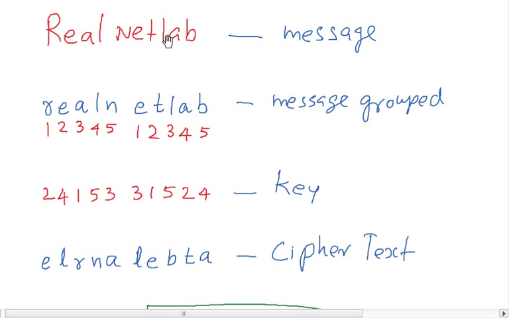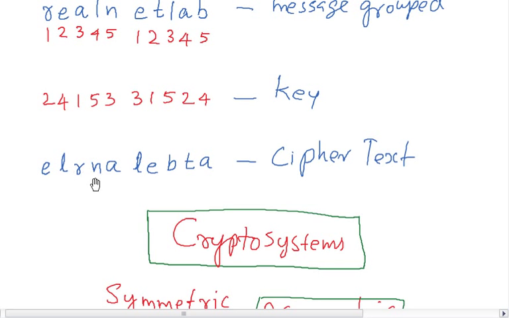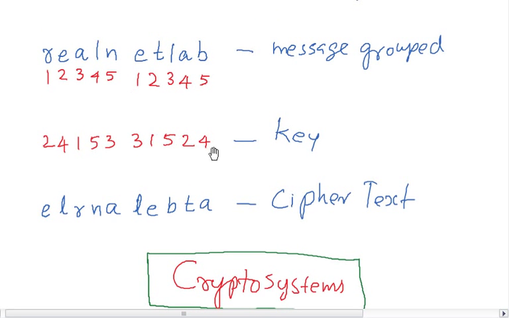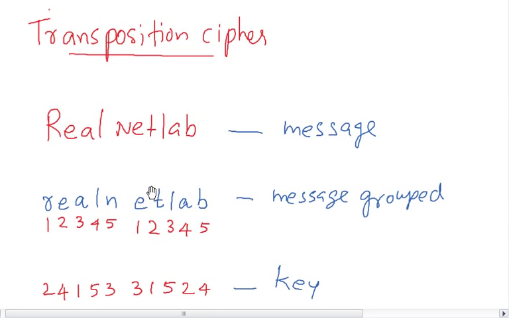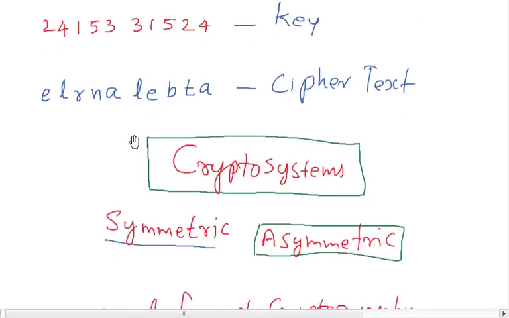You have a plain text message, and this message is grouped in such a fashion, and there is a key. When the key is applied on this message, we get this cipher text, and this cipher text has to be again rearranged with this key. So this is the transposition cipher.